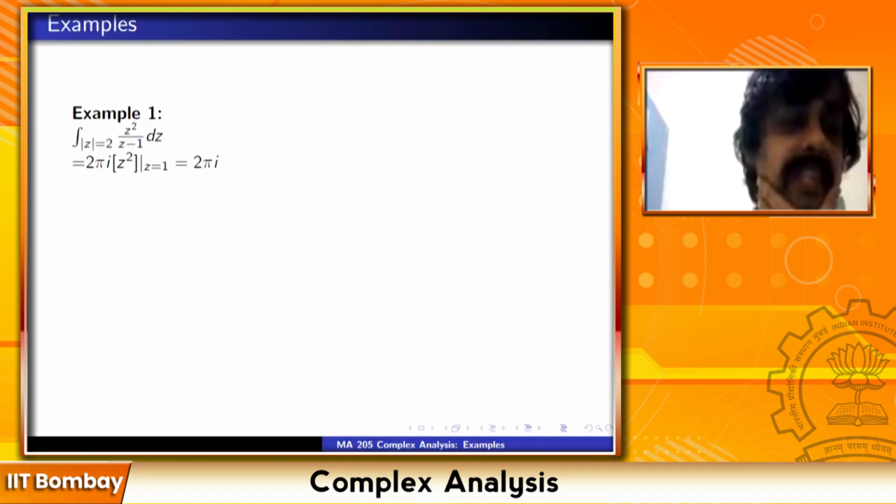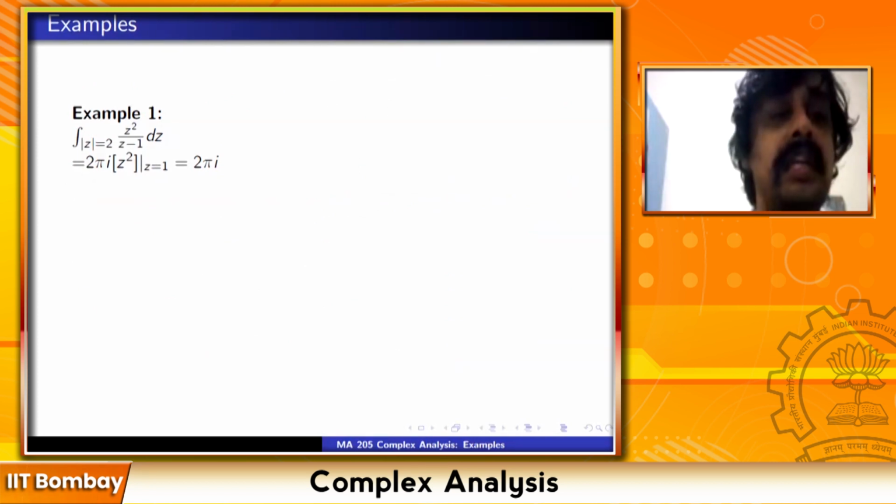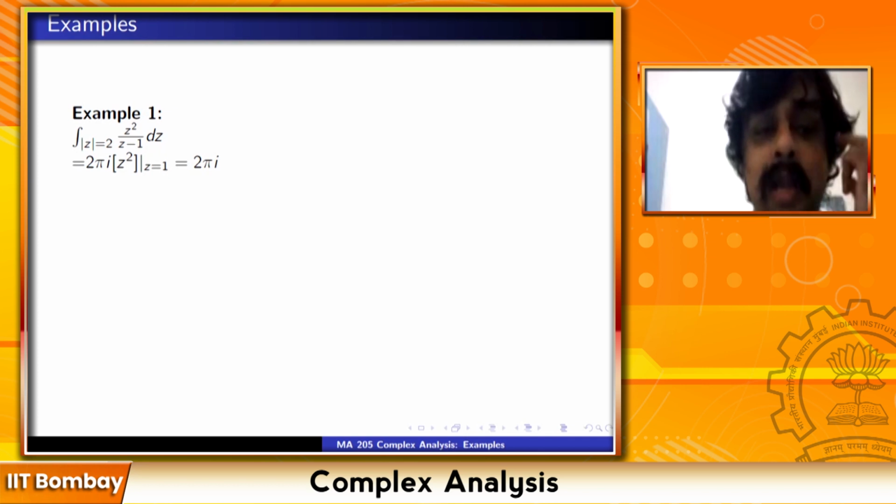So let's begin with a silly example. Let's take the integral of z square dz upon z minus 1 on mod z equal to 2. This is just 2 pi i times z square at z equal to 1, right? So this is simply 2 pi i.